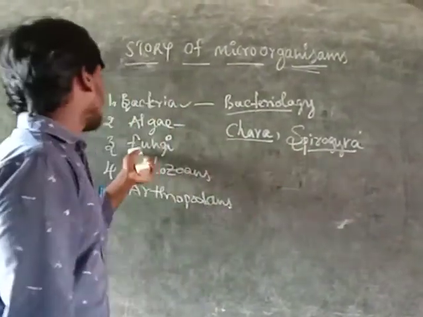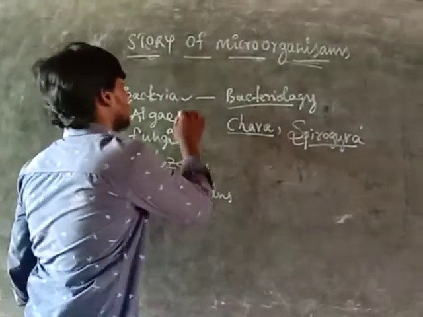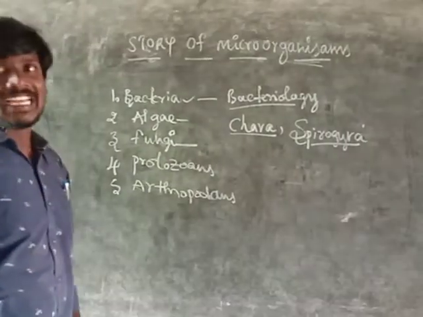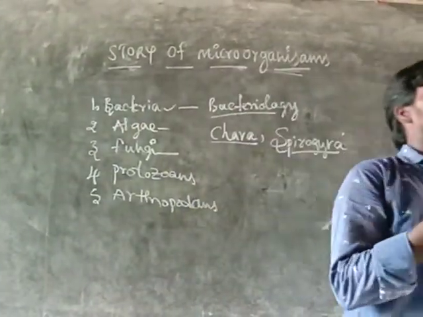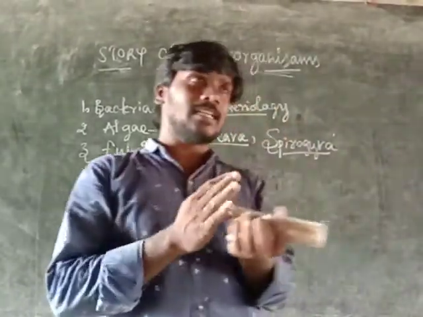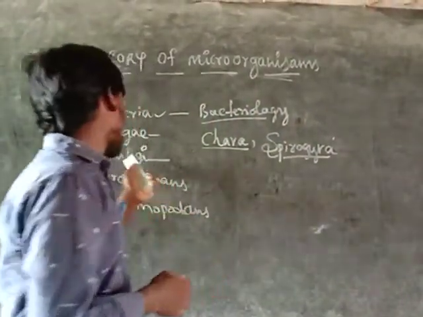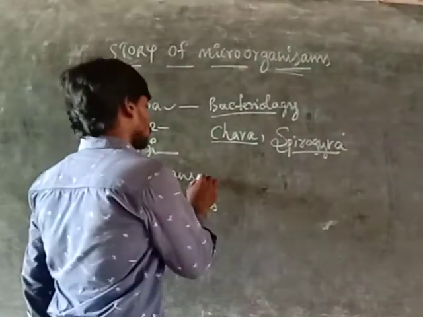And fungi are also the same as bacteria. Fungal diseases like scabies and red spots are the different diseases that come from fungi. So next one, protozoans.